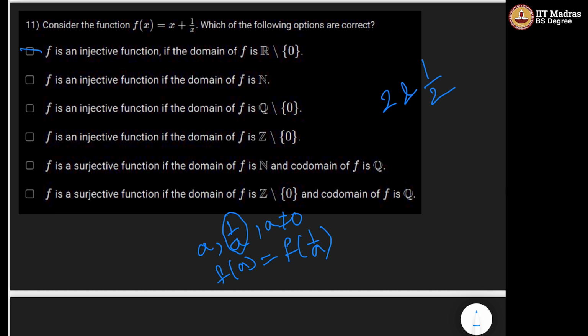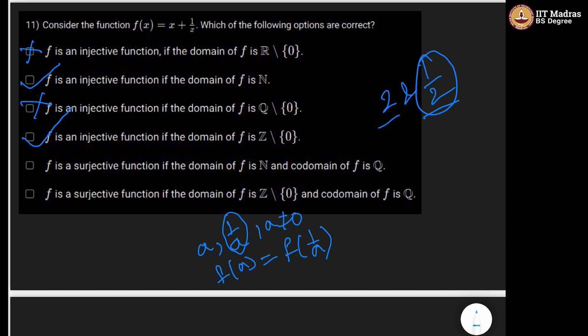For rational numbers also, the rational numbers contain these two points, so this is not true for rationals. But it is again true for integers, since this type of point will not be in the domain. So in the domain of integers minus 0, the function will be injective.